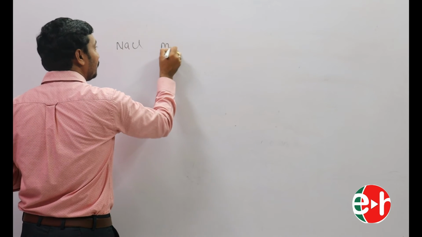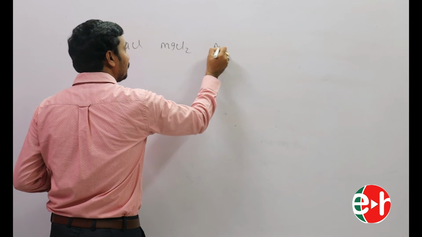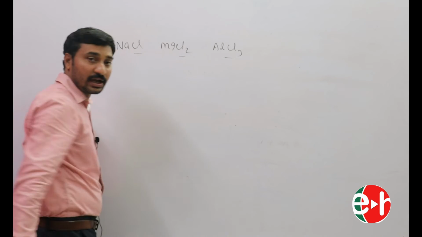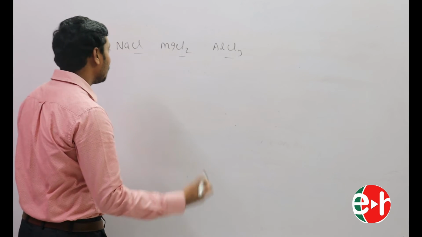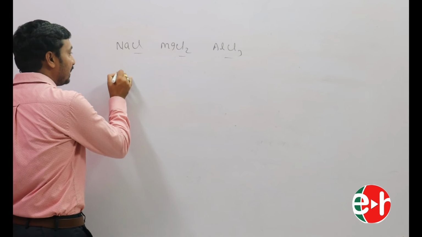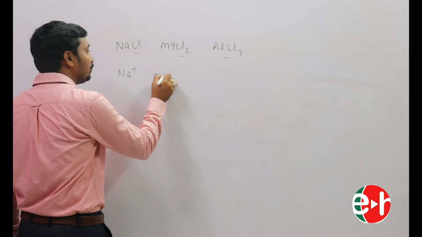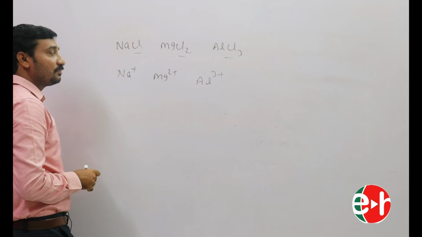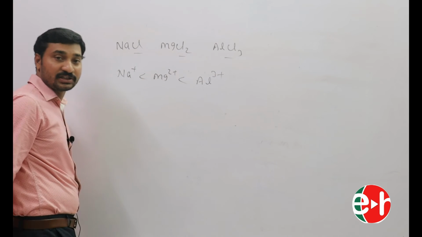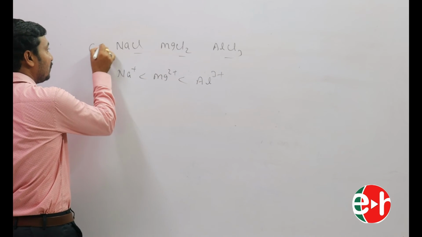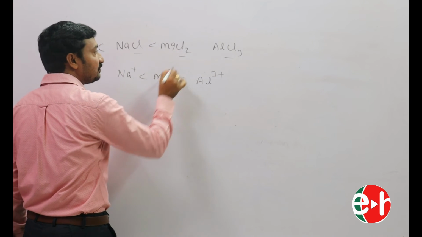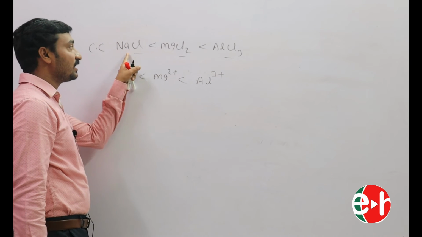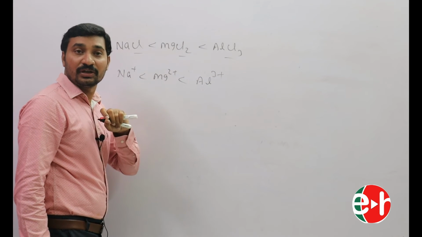Take NaCl, MgCl2, AlCl3. Here the anion is common, that is Cl-. Now it depends on the cation: Na+, Mg2+, Al3+. Which one has more polarizing power? Al3+. Then covalent character: NaCl less than MgCl2 less than AlCl3.